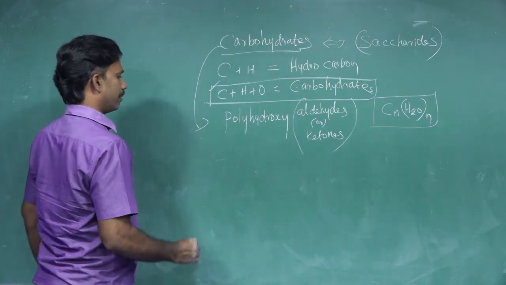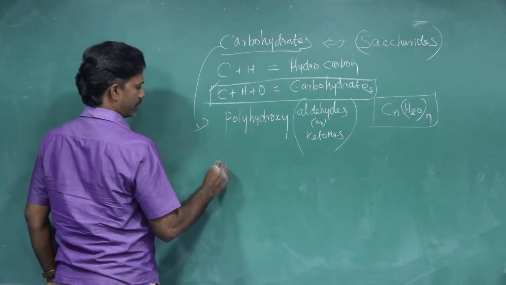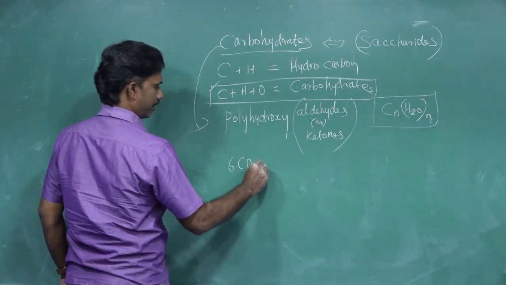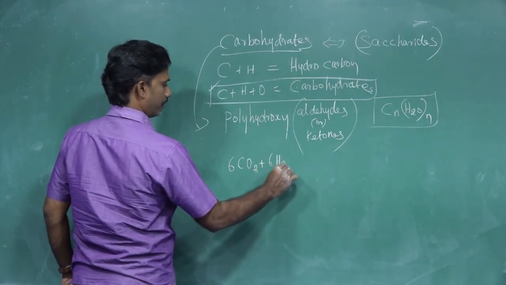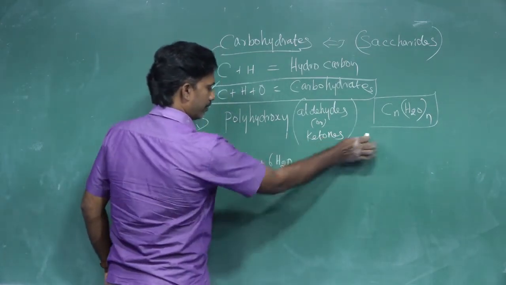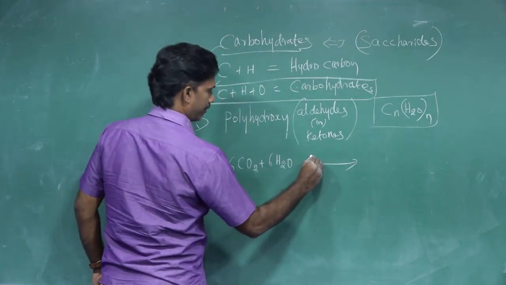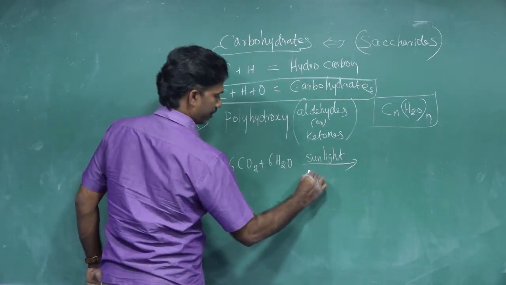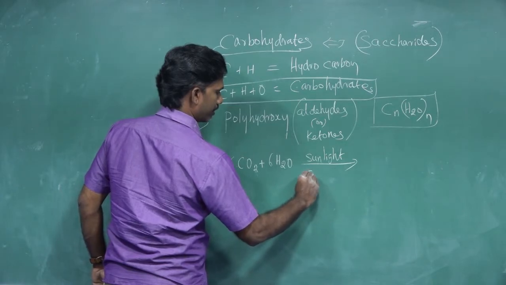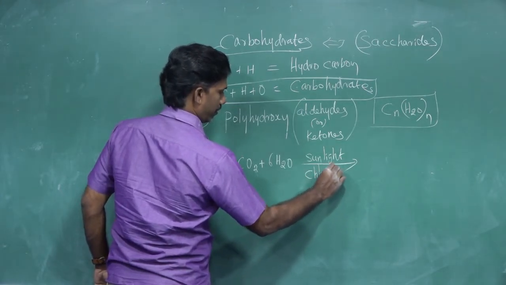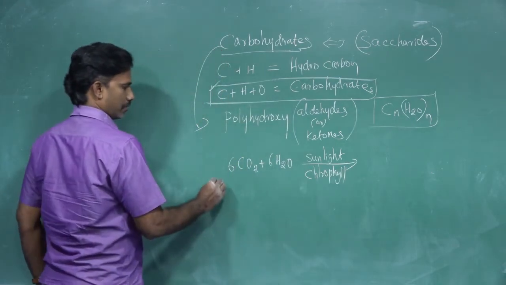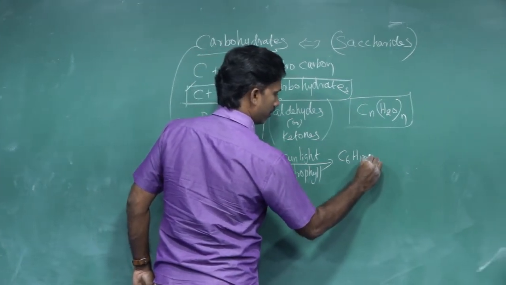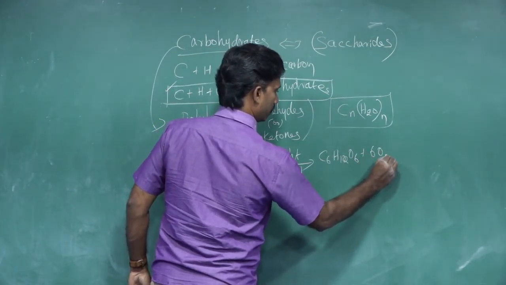Then preparation: how we can prepare it, you know very well, is photosynthesis. In photosynthesis, what is going to happen? 6 CO2 plus 6 H2O, in the presence of sunlight, under the green pigment of the leaf called chlorophyll, gives the carbohydrate glucose, C6H12O6, plus 6 O2.